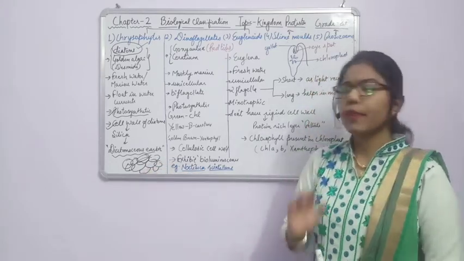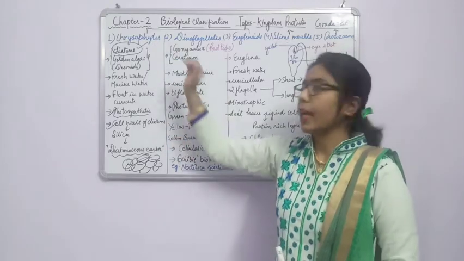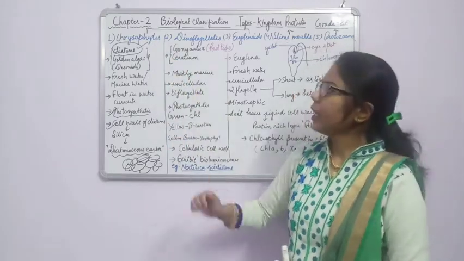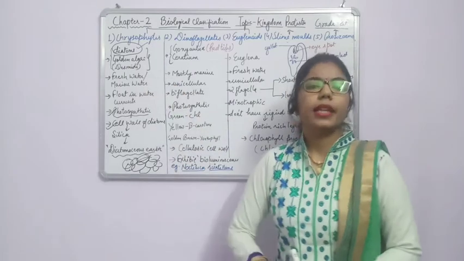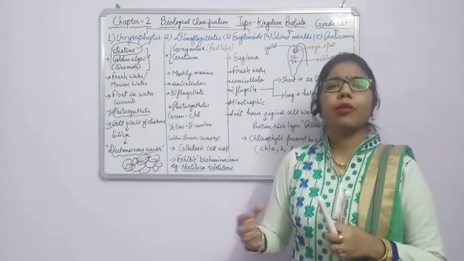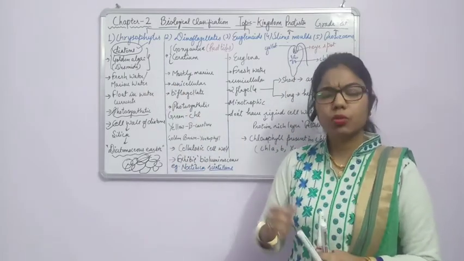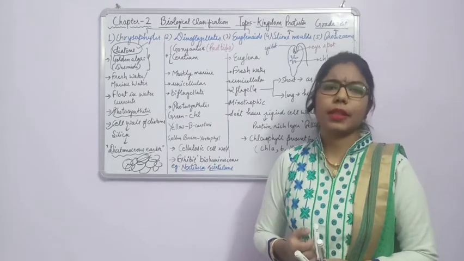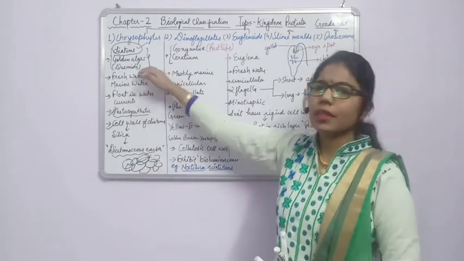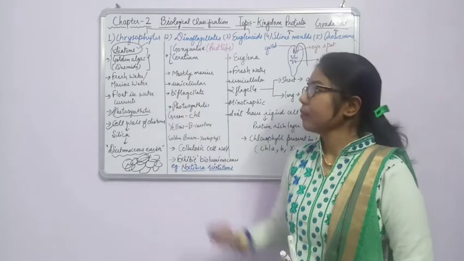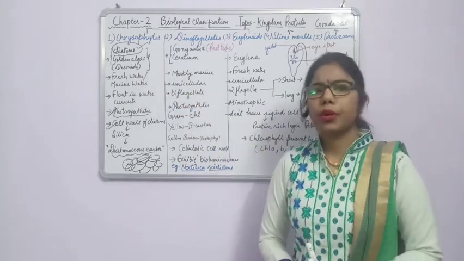So here what we have concluded is that in the chrysophytes, the diatoms come under this one. Okay, here I have mentioned desmids. Desmids are also there. They are made up of two compartments, and in between these two compartments, the nucleus is present. Fine. So all these are present in the sea, and they act as producers.